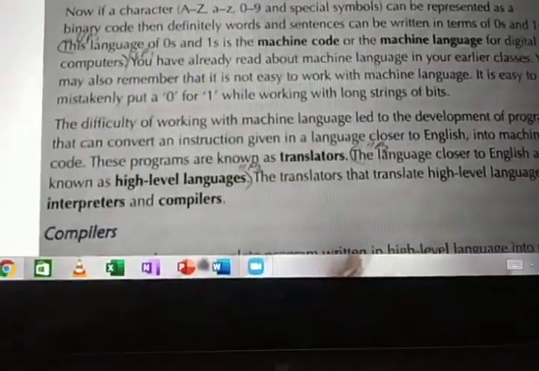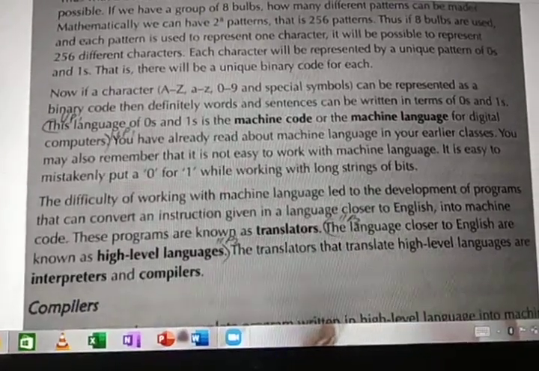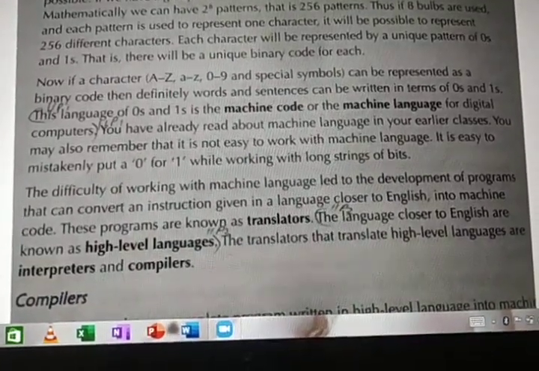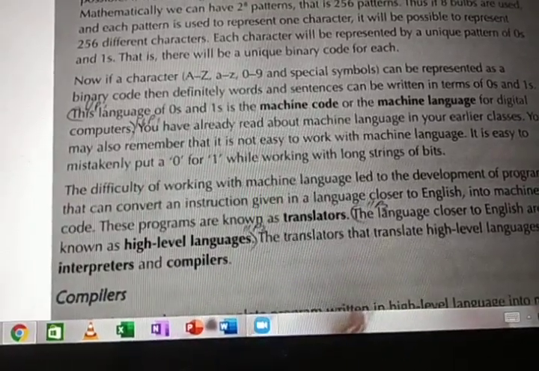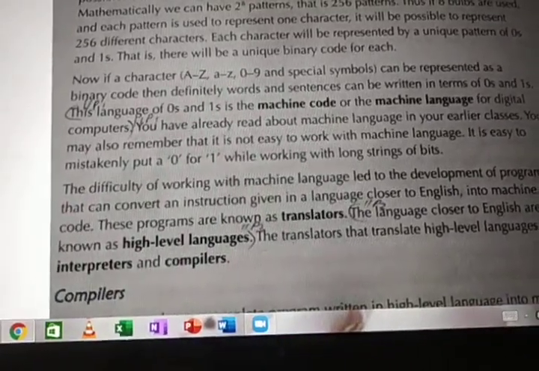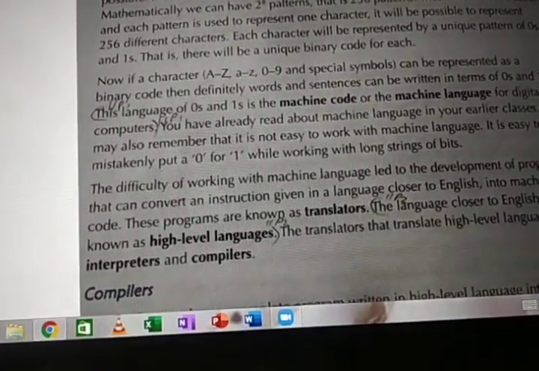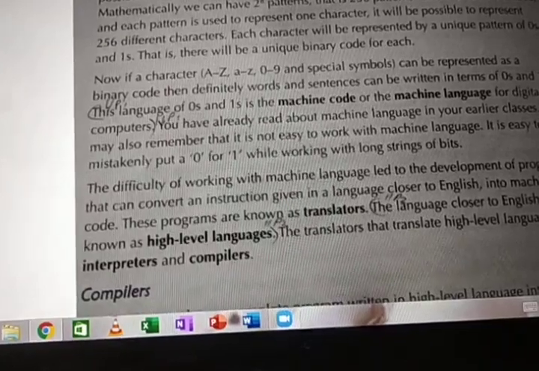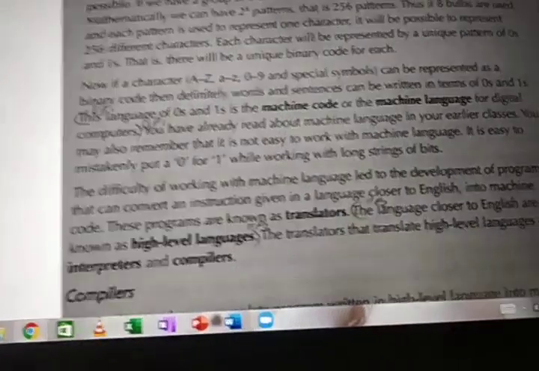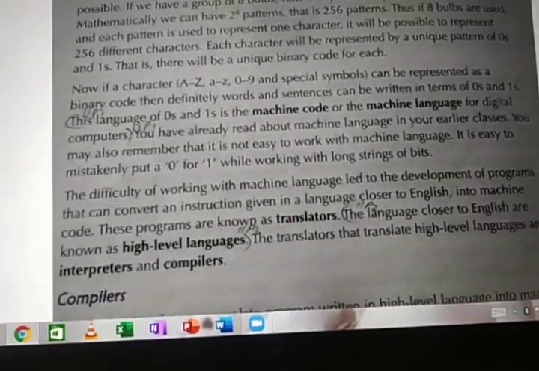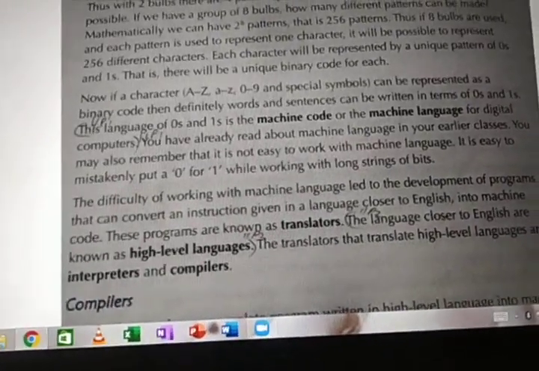To overcome that, the difficulty of working with machine language led to the development of programs that can convert an instruction given in a language closer to English into machine code. They introduced languages which are closer to English.